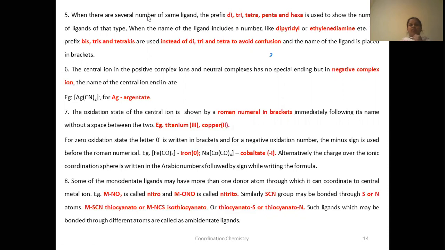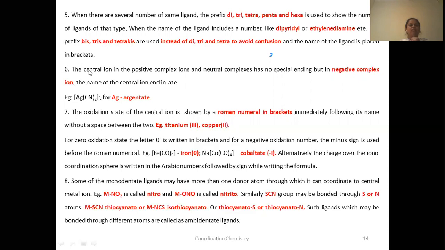If there are 3, you use tris dipyridyl. If there are 4 dipyridyl ligands, you use tetrakis dipyridyl. This is only to avoid confusion. If di or tri is already present in the name of the ligand, then for naming two ligands you use bis, for three, tris, and for four, tetrakis.